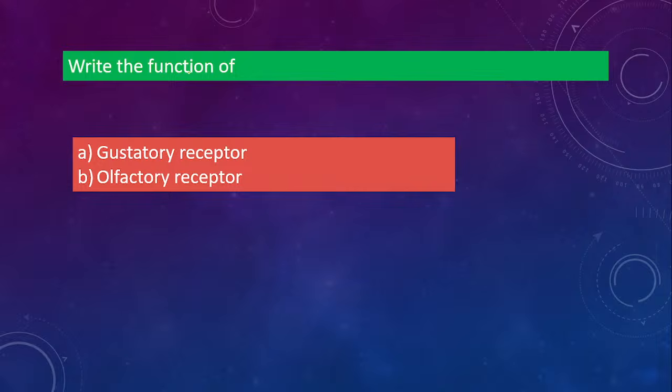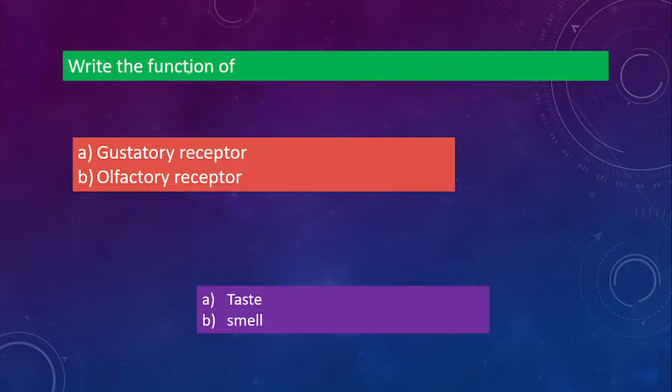Write the function of gustatory and olfactory receptor. We already talked about gustatory. Gustatory is through the tongue, that is taste. Olfactory is the nose, so smell. So taste and smell, that is the answer for these two. Study the receptors well. All the receptors you study.